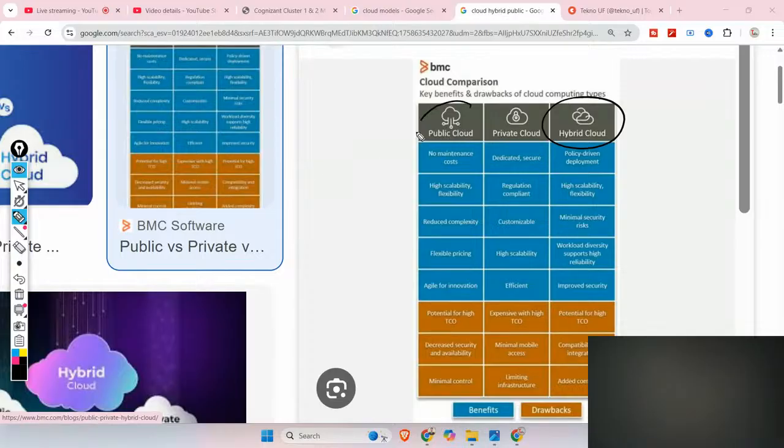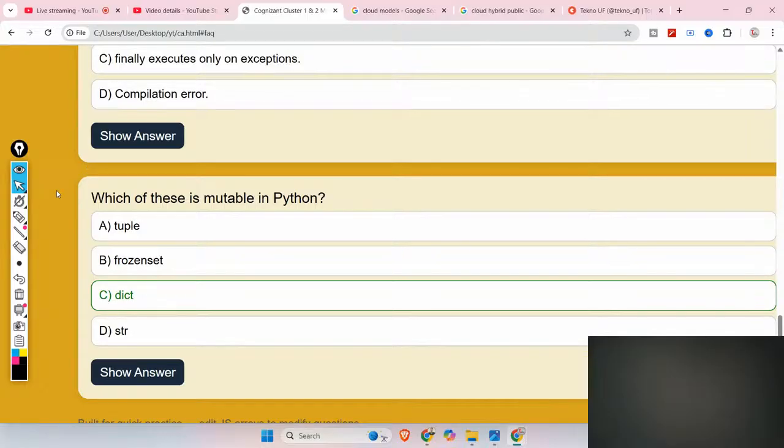In case of public cloud, let's say any resources which are available and fetchable by anyone, in that case public cloud can be the correct answer. So please go through the scenario based questions from cloud computing. You will get selected, I hope, hopefully.